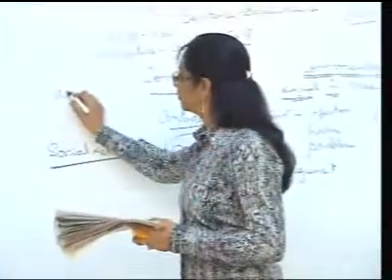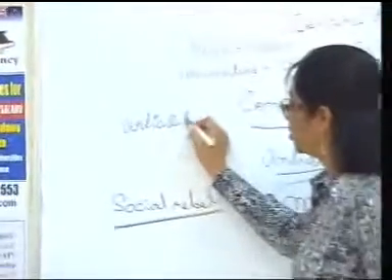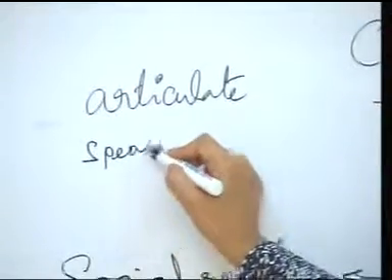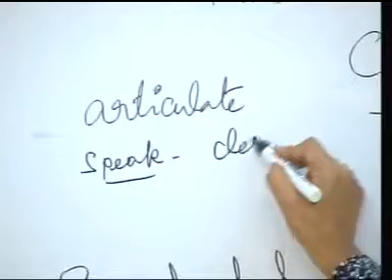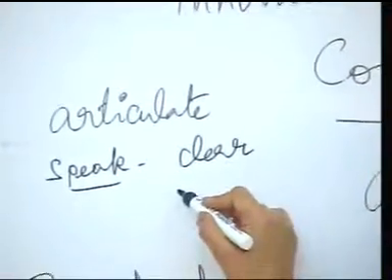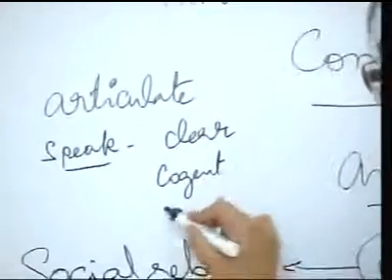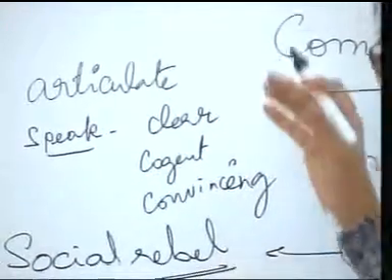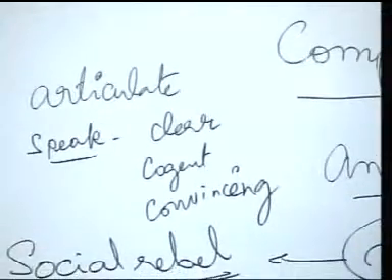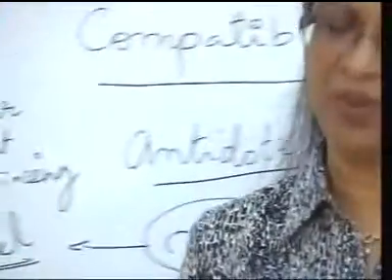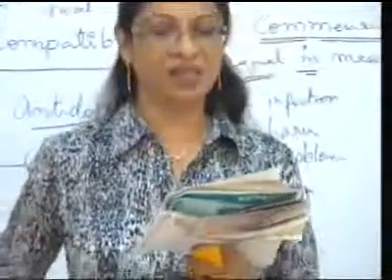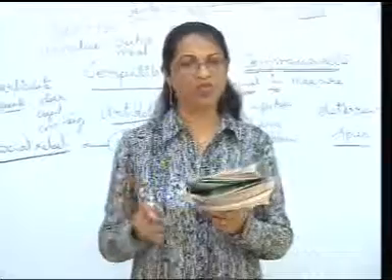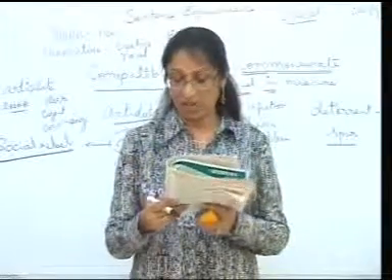Articulate is usually used for a person who can speak in a clear, cogent, and convincing manner, whose speech has the right words in the right place. Now that doesn't make sense in the context. So what is left with us after eliminating all the choices is option D, because conclusive also cannot be right.